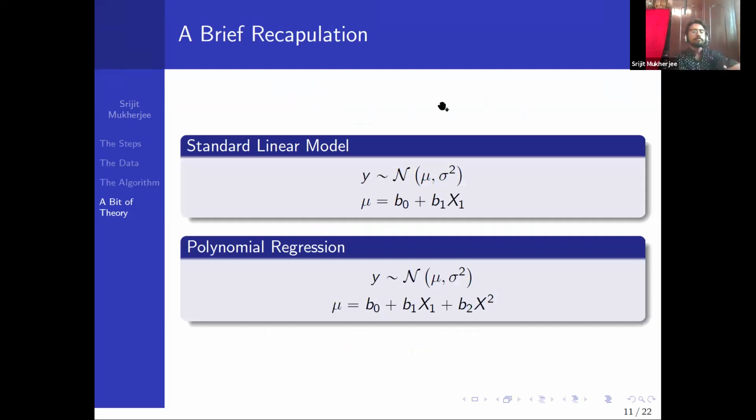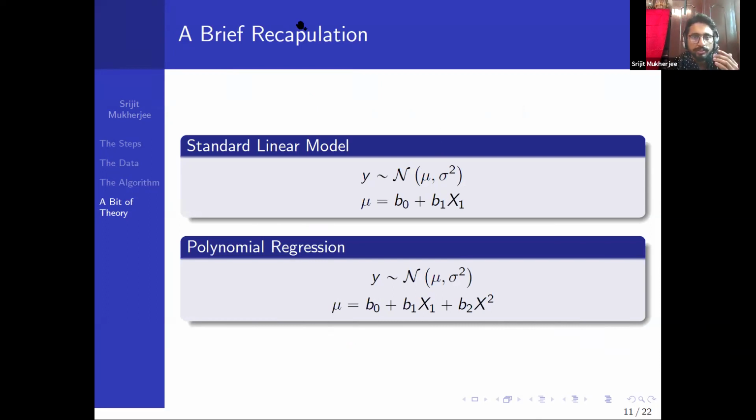We will briefly recapitulate what we know. We know the basic standard linear model, where we equate the mu linearly with the data xi. Then we have the polynomial regression framework, where we express mu as a polynomial. Remember that we are expressing our expectation of y given x, which is why we are modeling the mu.